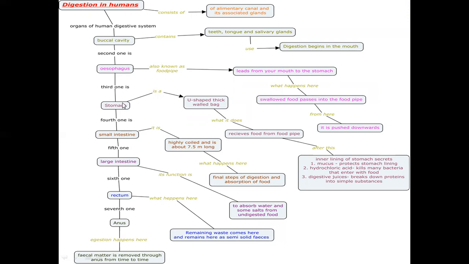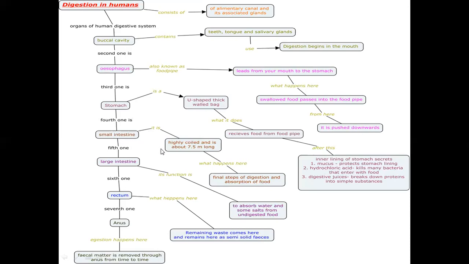The third one is the stomach. The stomach kills the bacteria, and here partial digestion takes place with the help of pepsin. And next, this half digested food passes to the small intestine. There, with the help of juices secreted by the liver and pancreas, the breakdown of food, the full complete digestion, takes place.